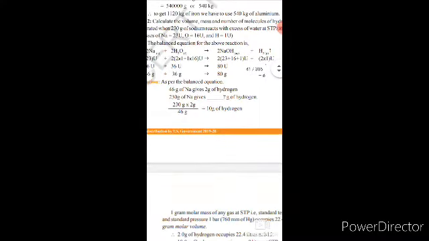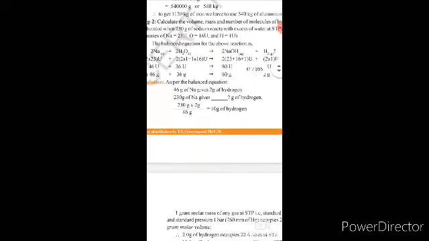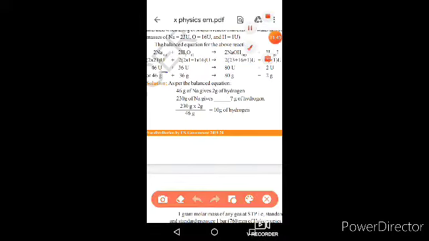So the solution: as per the balanced equation, 46 grams of sodium gives 2 grams of hydrogen.